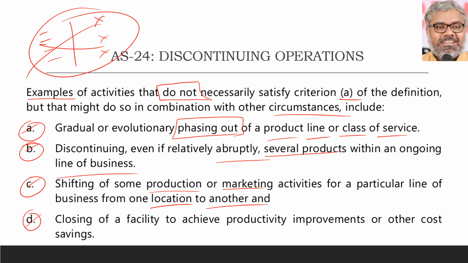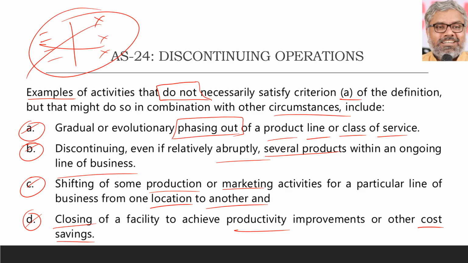Then, fourth point, closing of a facility to achieve productivity improvements or other cost savings. Sometimes it so happens that for cost savings, certain entities or certain facilities will be closed. Once again for example, say Maruti Suzuki has two or three plants across India for manufacturing its cars. If, because of lack of demand or whatever, it closes down a facility temporarily, or even for some unknown period of time, to achieve cost cutting or cost saving and improve productivity, that does not necessarily mean that it is a discontinuing operation.